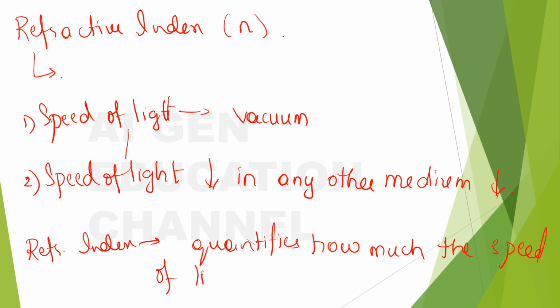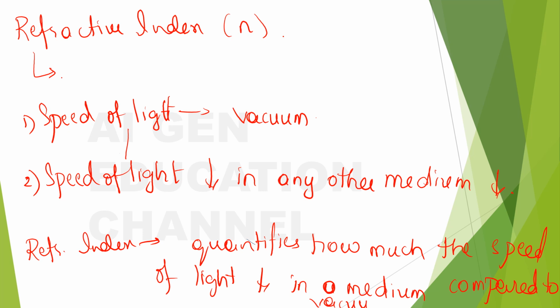Okay, the speed of light decreases in a medium compared to vacuum, right? I hope everything is clear now. So the speed of light will be at its maximum in vacuum, and in any other medium you consider, the speed of light is bound to reduce because they have some density. Because of the density, the speed of light reduces in any other medium.